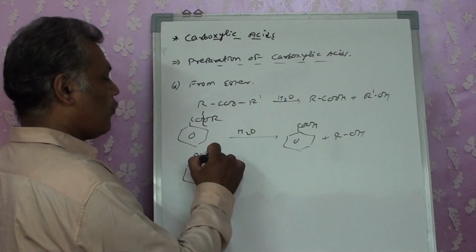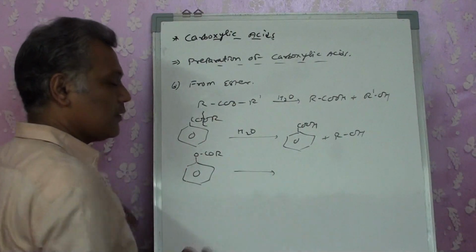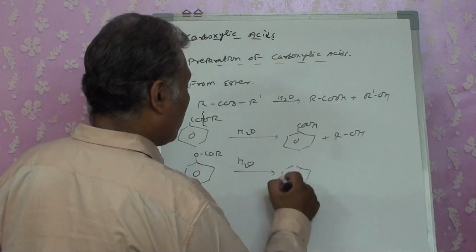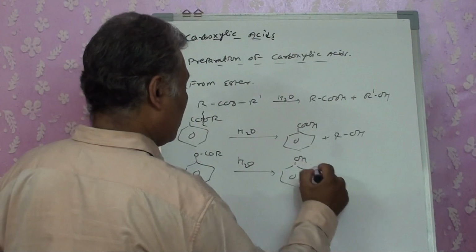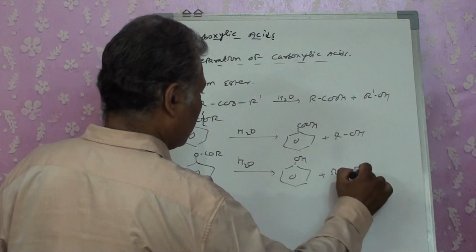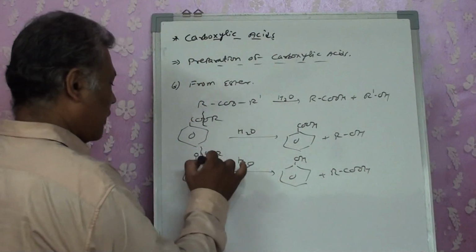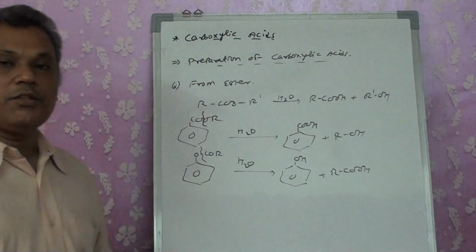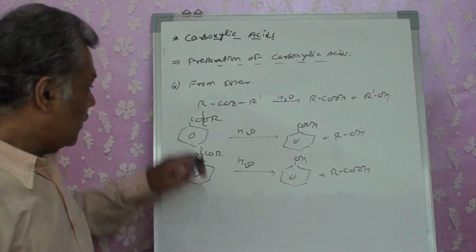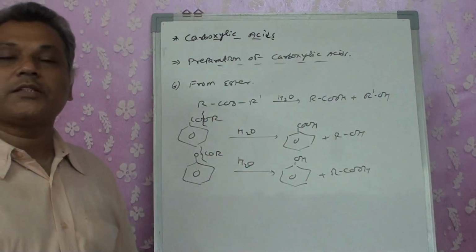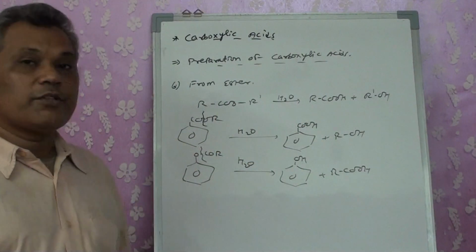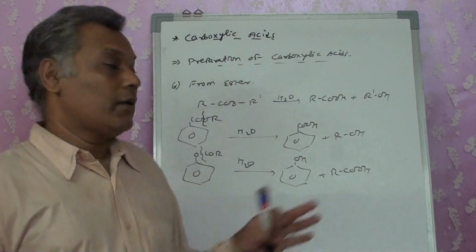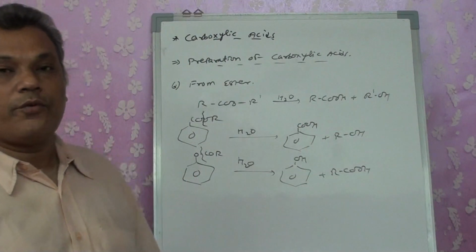But if the compound had been written like this, then our product would have been OH, not COOH. So you have to be careful with aromatics, whether carbon is attached or oxygen is attached. If carbon is there, benzoic acid will be produced. If oxygen is attached, phenol will be produced as an aromatic compound. Aliphatic would be a different one.